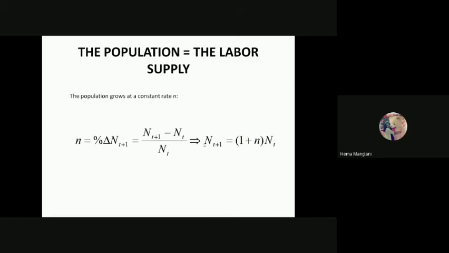So we can define N_{t+1}, which equals 1 plus n times the total population. So your past will decide your future. That is your classical assumption also, as we have discussed in the fundamentals.